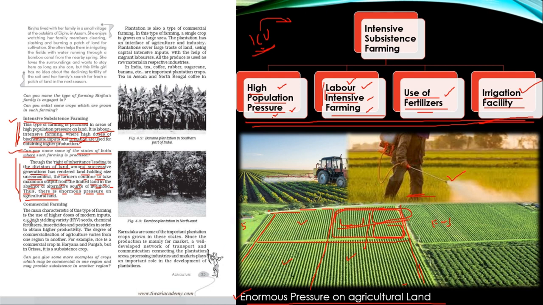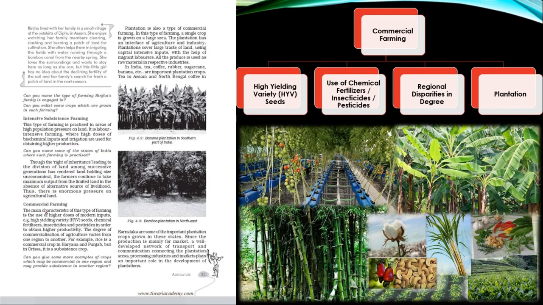The next type of farming that is done in agriculture is commercial farming. Now, from the name you can take the hint that commercial means which is taken up in order to earn profit. So when the farming or agriculture is done on a large scale, every input in this is taken up on a large scale. So when the farming is done on a large scale in order to earn profit from the market, that type of farming is known as commercial farming. Let us see what the characteristics of this type of farming are.